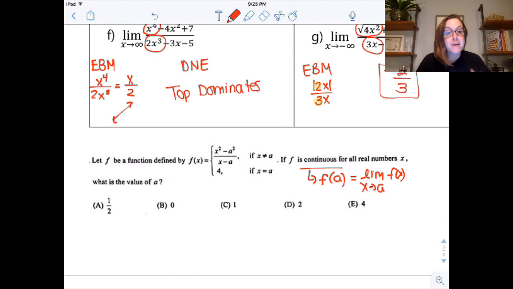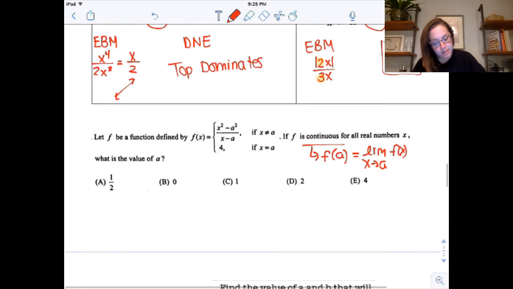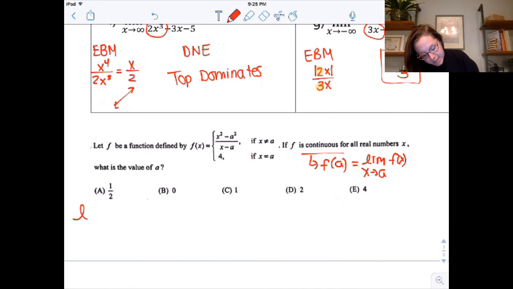So here's how I would figure this out. And I know when it's a multiple choice, sometimes you can guess and check, but I would want to see this kind of written out, especially if it was a free response. So let's look at this. Let's find the limit as x approaches a. And you could do it from the left or from the right. It doesn't really matter, but I'm going to do both because to be the most rigorous, we would want to do that.